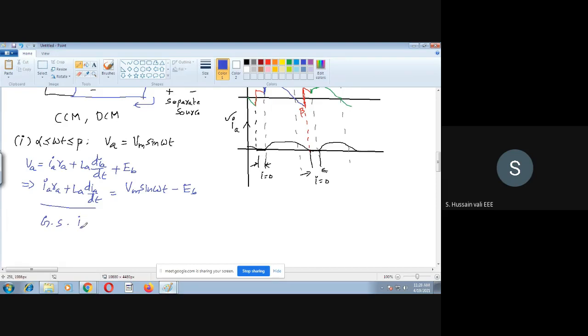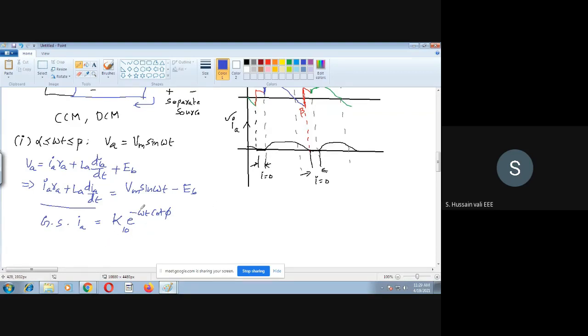General solution of Ia: here you will get some constant, let me take K10, because there are so many constants we have been facing, times e power minus omega t cot phi. I want you to recall this. I'm sure that we got this with the general solution.